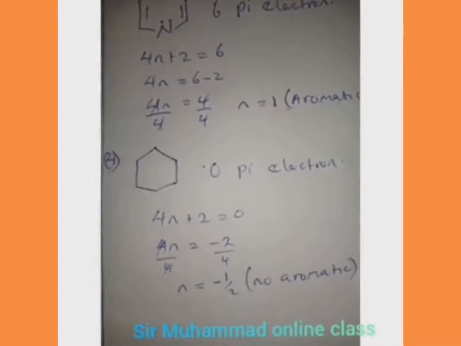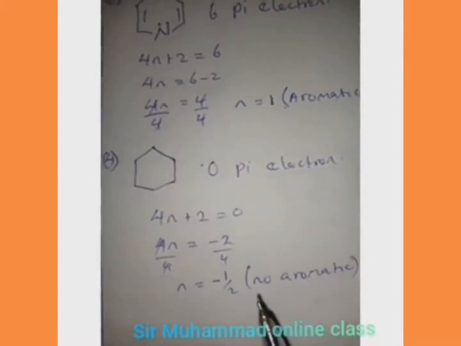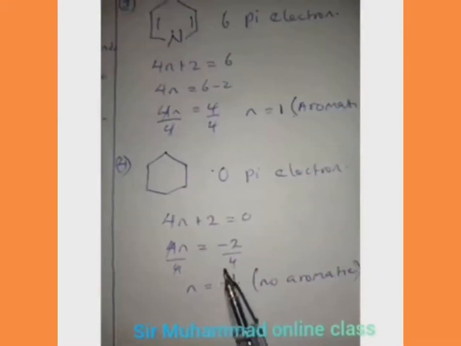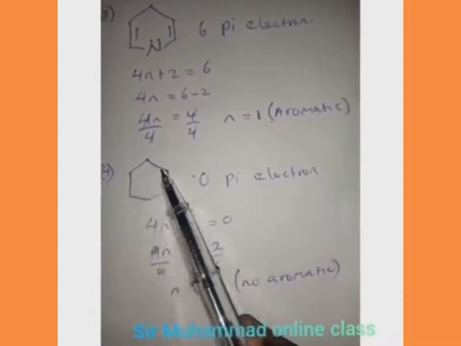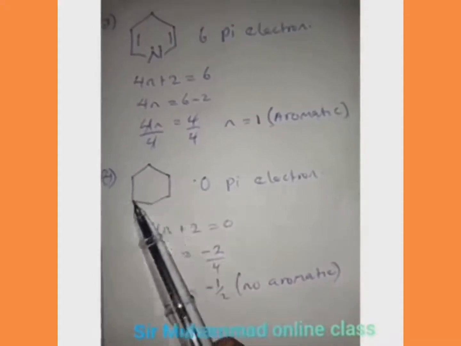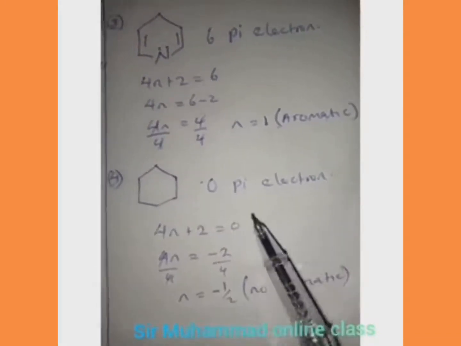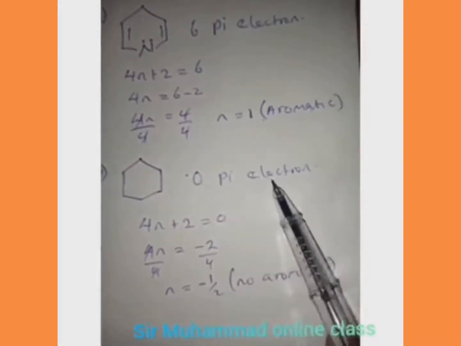Now the last question. Feel free to pause and try your best and see if you can solve it, then come back and watch it. So now look at this one. There is no pi bond inside, so there will be no pi electrons. That means we have 0 pi electrons in this compound.